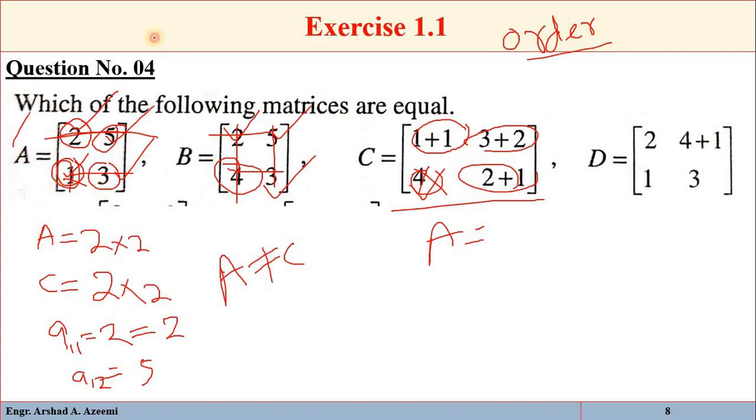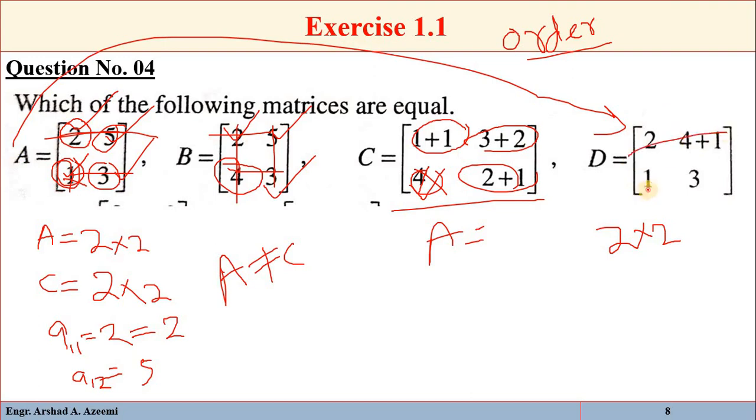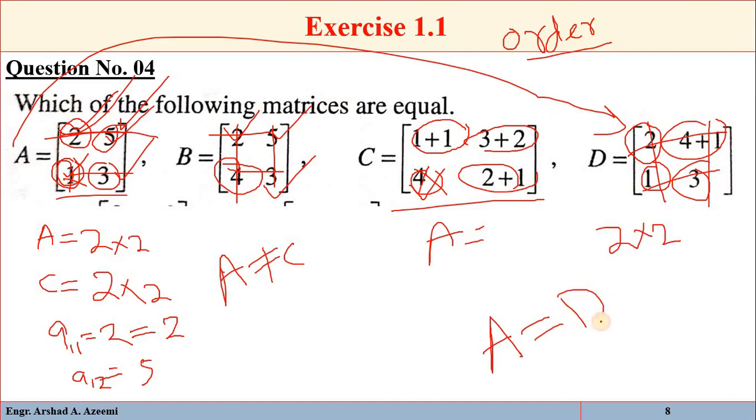And if we see A and D, both matrices are 2 by 2. Here we have 2 rows and 2 columns, and again here we have 2 rows and 2 columns. Also the corresponding elements are the same: 2 and 5, 2 and 5, 1 and 3, 1 and 3. So it means that A is equal to D.